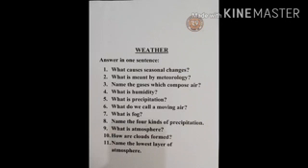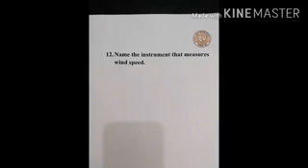Number 6. What do we call a moving air? Number 7. What is fog? Number 8. Name the 4 kinds of precipitation. Number 9. What is atmosphere? Number 10. How are clouds formed? Number 11. Name the lowest layer of atmosphere. Number 12. Name the instrument that measures wind speed.